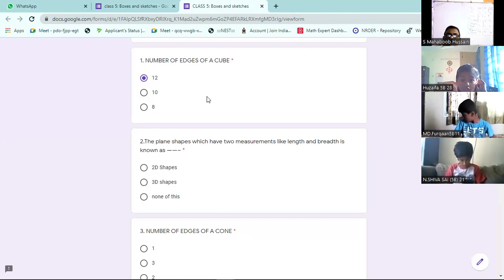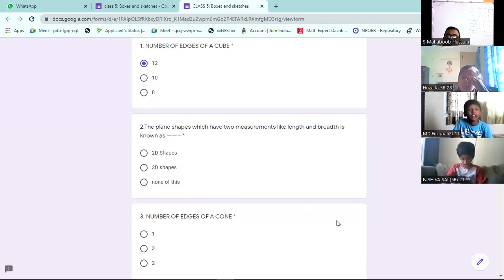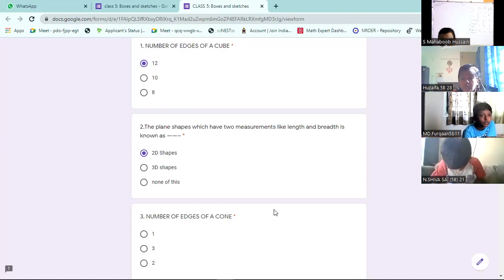I think the first question is done by all. What about the second question? Plane shape has only 2 measurements, so it is a 2D shape. 3 measurements, 3D shapes. 2D shape, sir. Yes, 2D shapes is the answer.